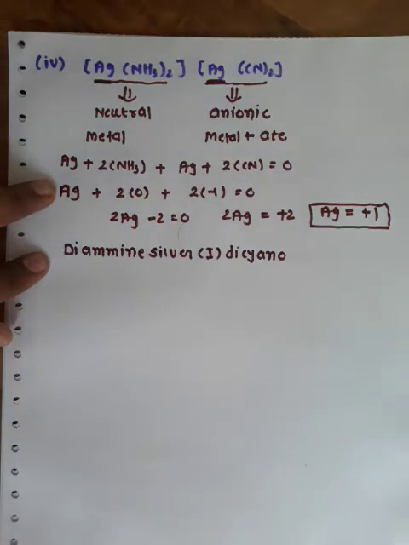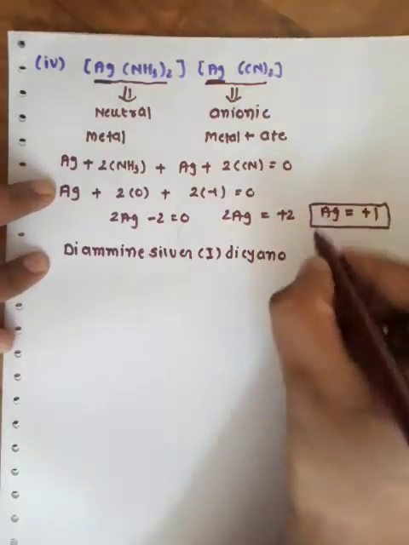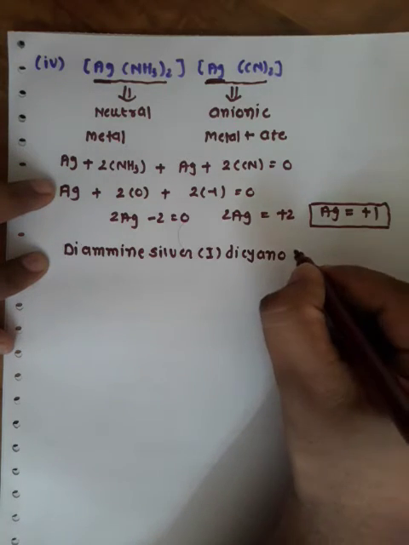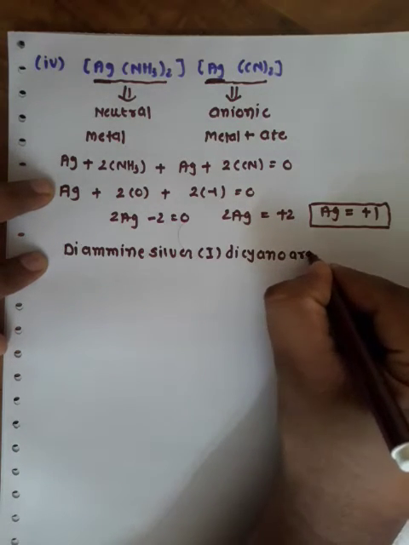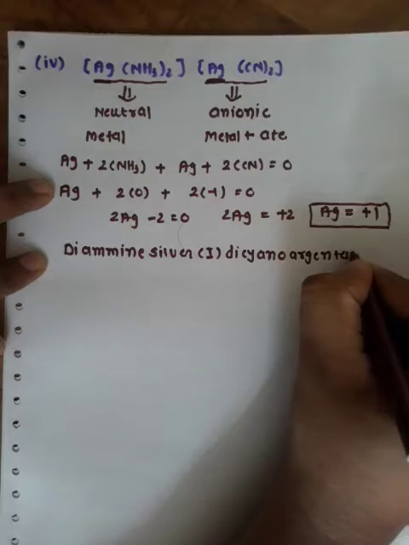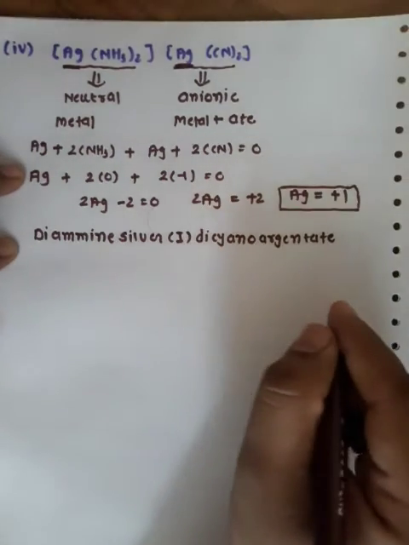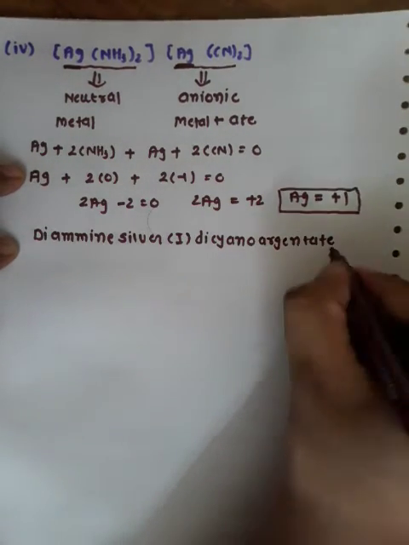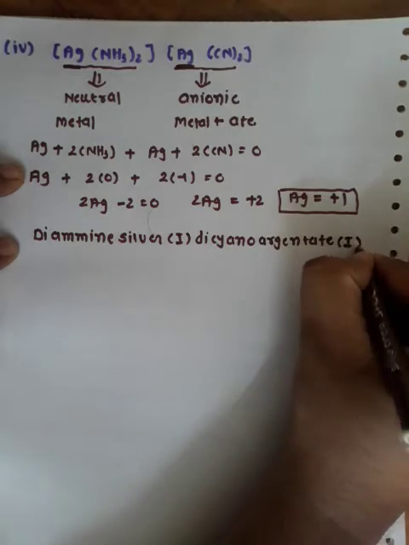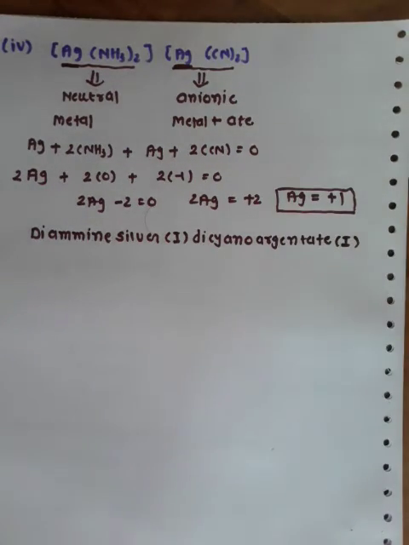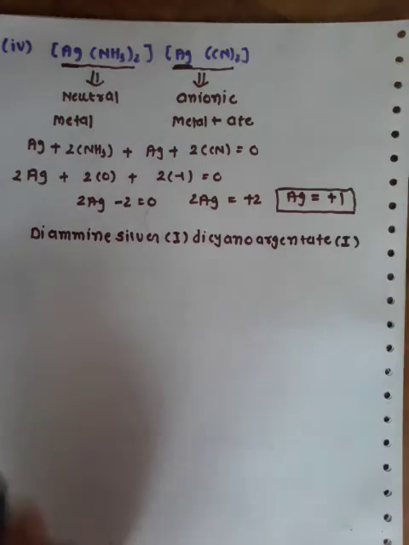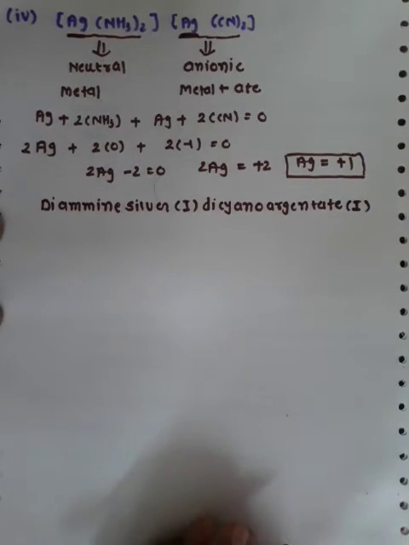For example, Fe in pure form is called iron, and Fe in the negative form is called ferrate. Likewise, silver is called argentate. Silver is termed as argentate when it is surrounded by negatively charged ligand. Dicyanoargentate 1. Clear? Now, move on to the next one.